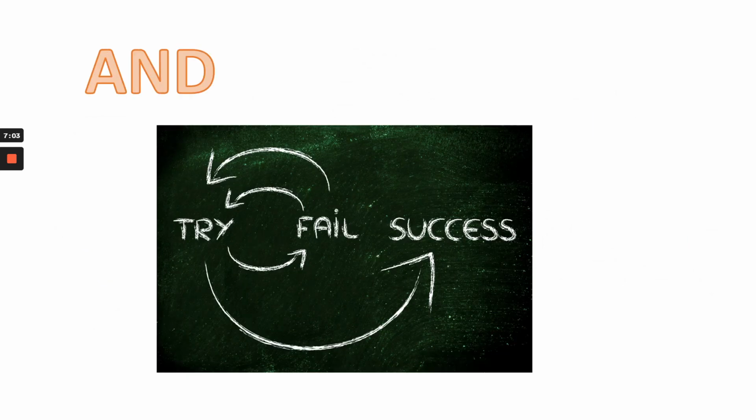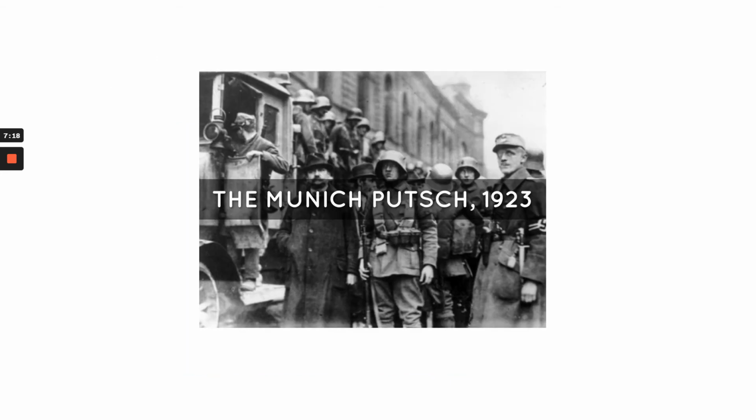And finally, no longer in the P's, but important, is the Nazis were able to learn from their mistakes and to improve. Something we constantly, of course, tell students to do, but the Nazis did do that. How did they do that? Well, in 1923, they organized the Munich Putsch, sometimes called the Beer Hall Putsch. This was an understandable thing for the Nazis to do because they felt that the Weimar Republic was exceptionally weak because this was the year of hyperinflation.